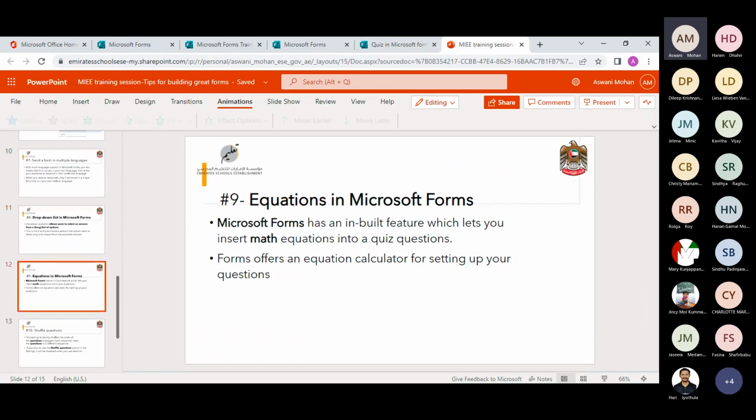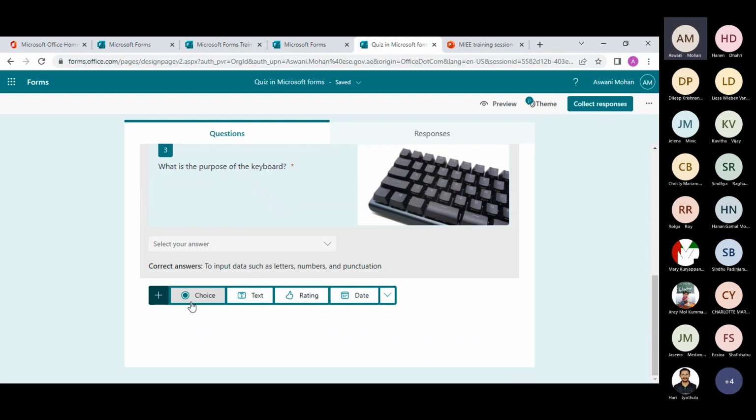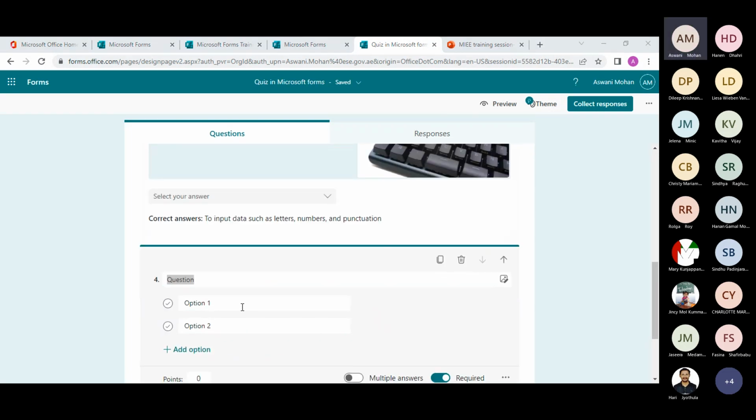And next is equations in Microsoft Forms. Let's say you are a math teacher or physics teacher and you have to use equations or formulas in your quiz, you can go for this option. So let's add new. I'm going to add a multiple choice question. Solve for X.